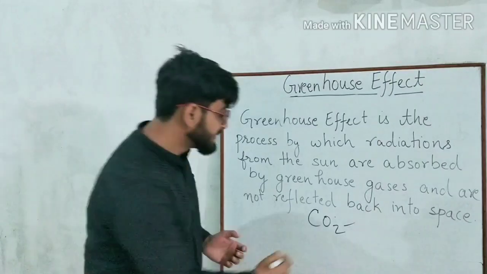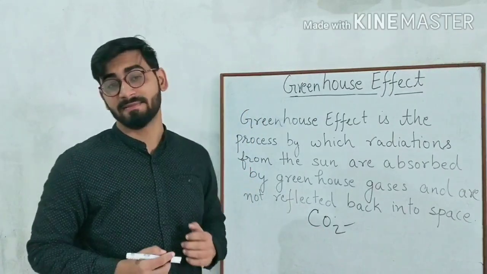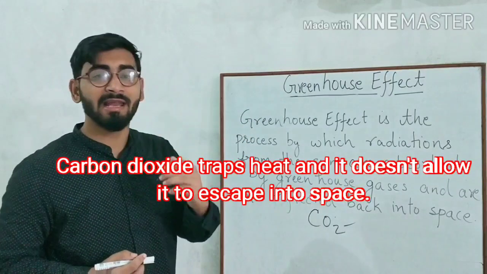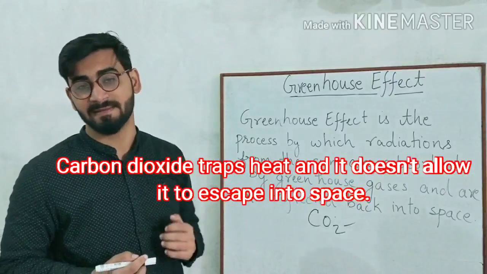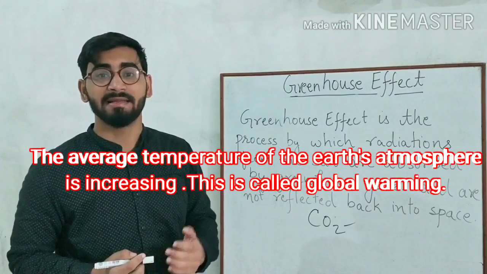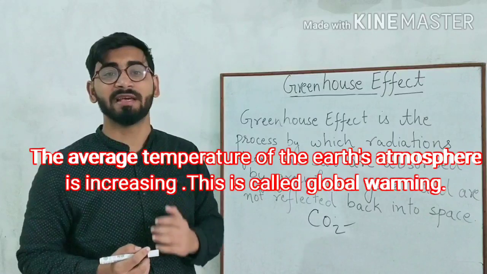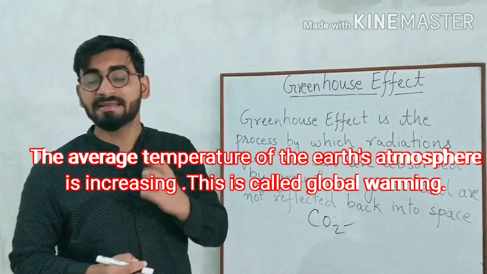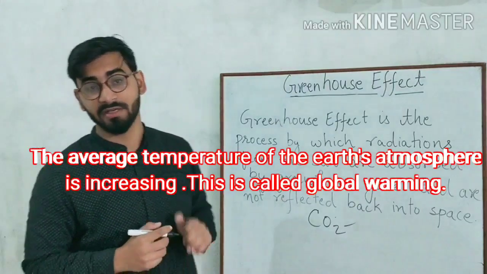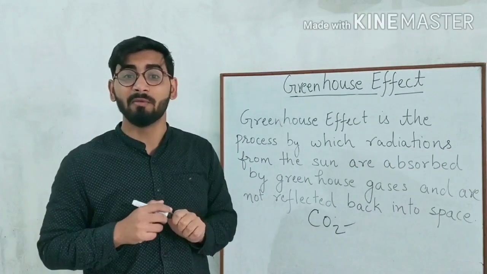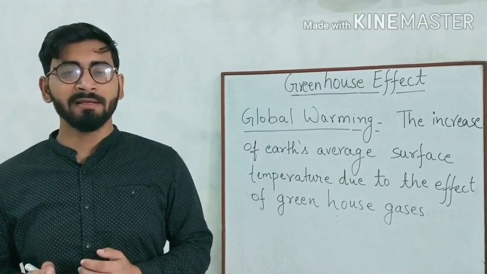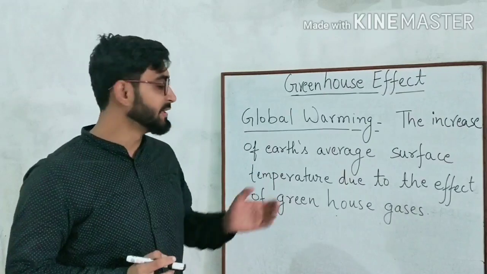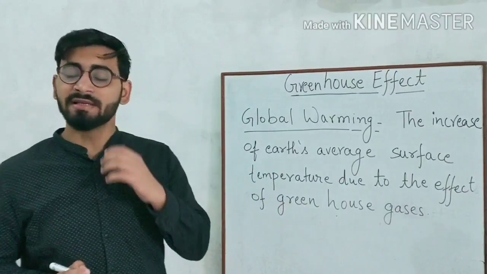CO2 is a greenhouse gas. It traps the heat and does not allow the heat to escape into space. As a result, the average temperature of the Earth's atmosphere is increasing, and this is called global warming. So what is global warming? It is the increase of Earth's average surface temperature due to the effect of greenhouse gases.